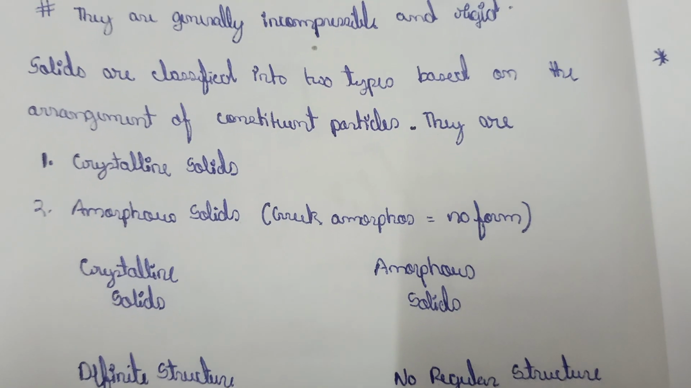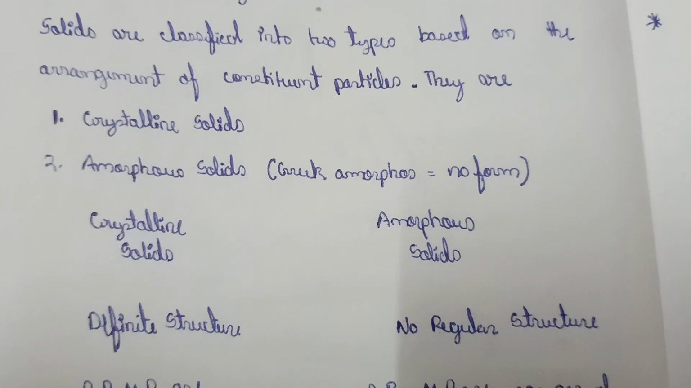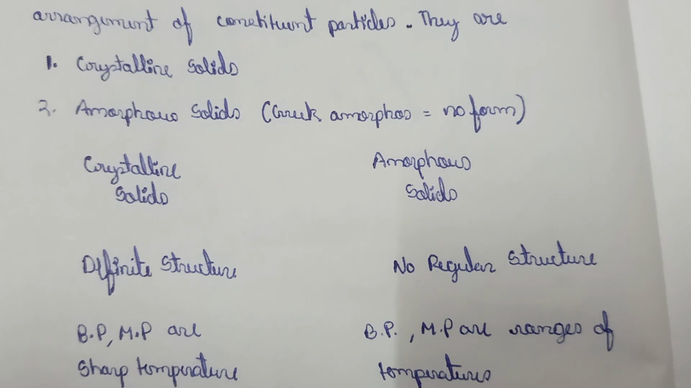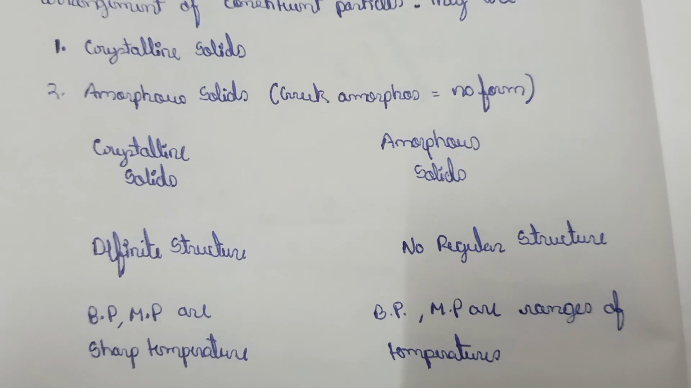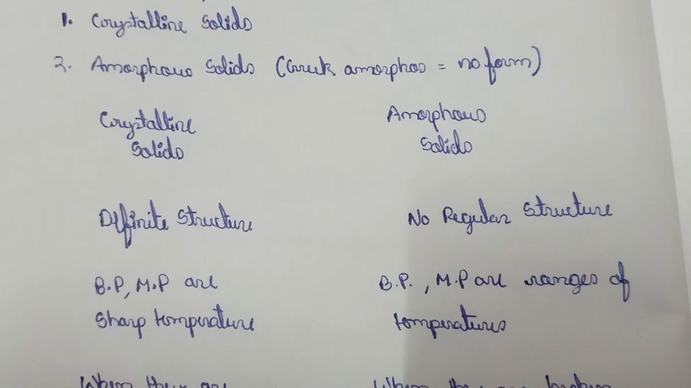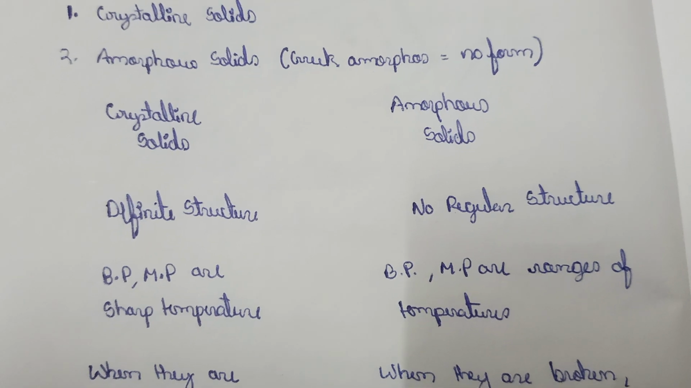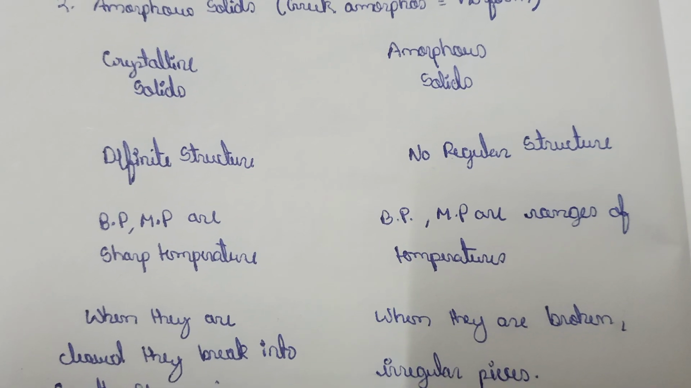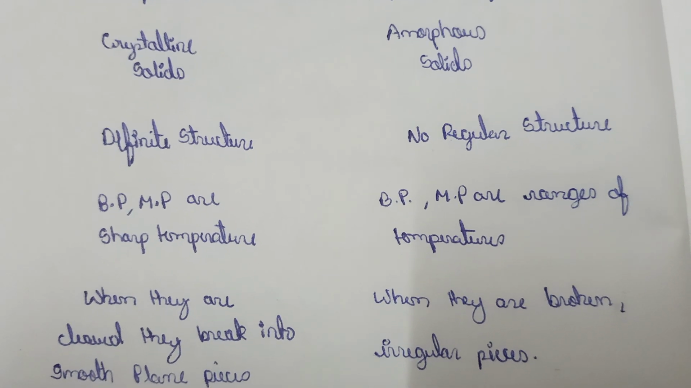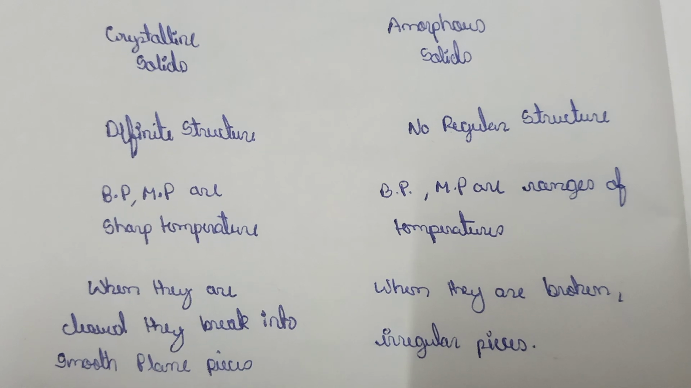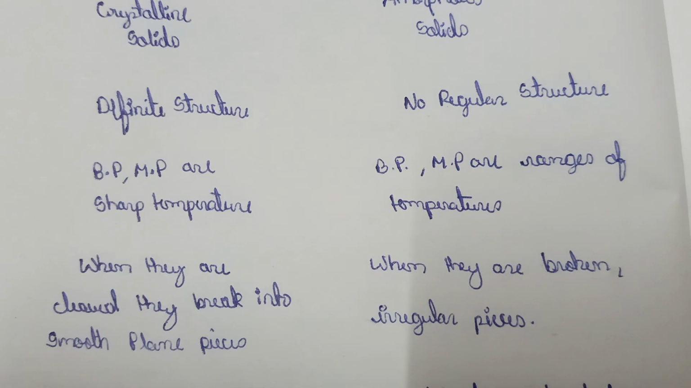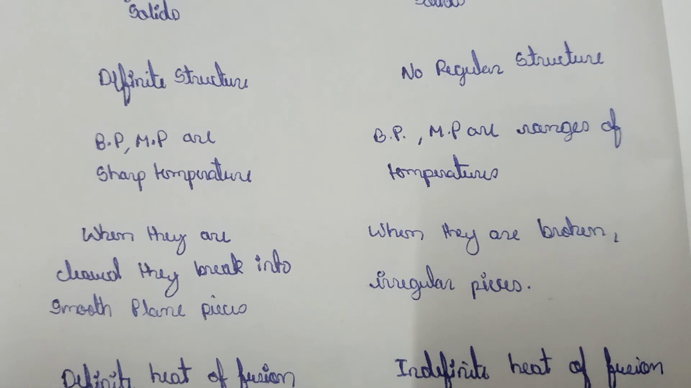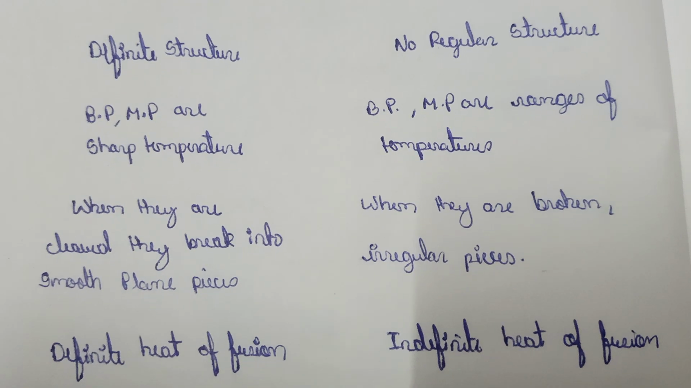Solids are classified into two types based on the arrangement of constituent particles. They are crystalline solids and amorphous solids. In Greek, amorphous means no form. So here we can see the differences between crystalline solids and amorphous solids. Crystalline solids have definite structures, whereas amorphous solids have no regular structure. Melting points are sharp in crystalline solids, but in amorphous solids they occur over a range of temperature.